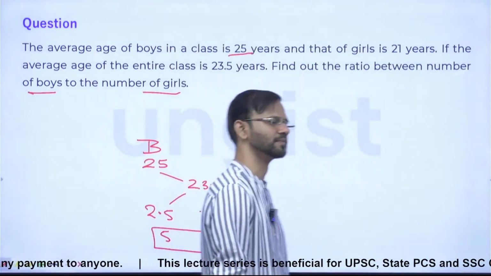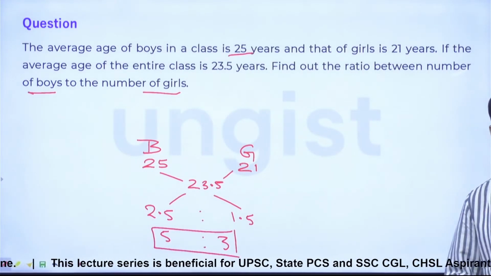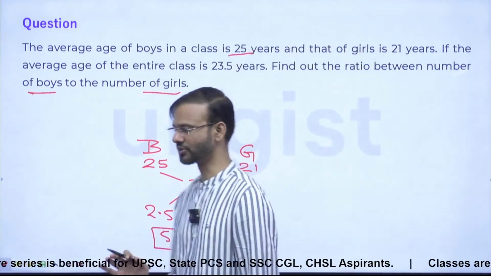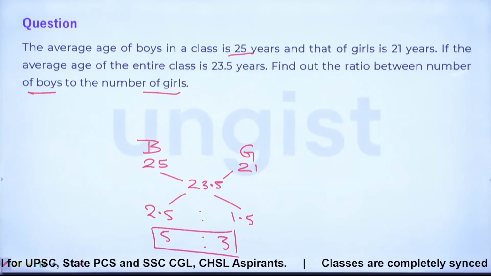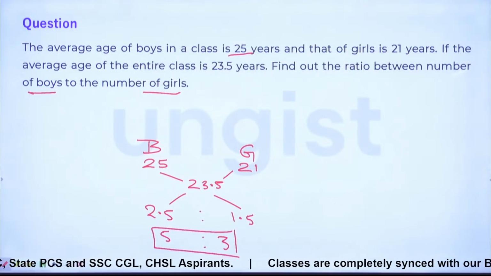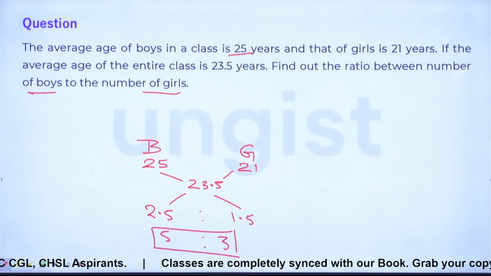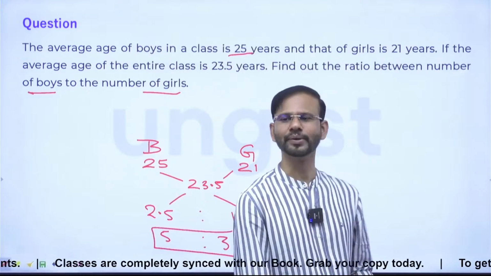Everybody clear now? So the ratio of girls to boys is 5:3. Sorry, the number of boys to girls, I'm sorry. The number of boys to girls is 5:3. Everybody clear now? Guys, any doubt, any problem, any confusion, any query?